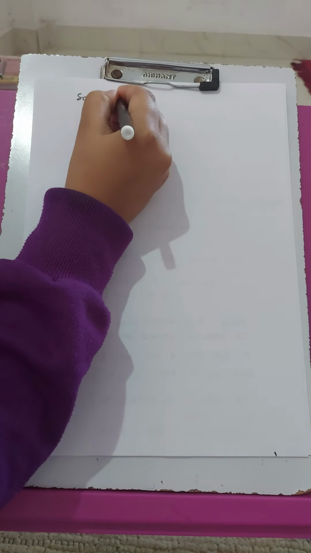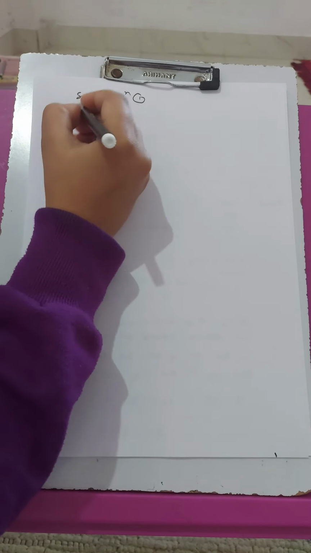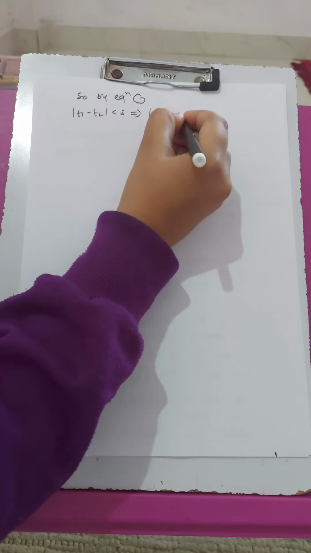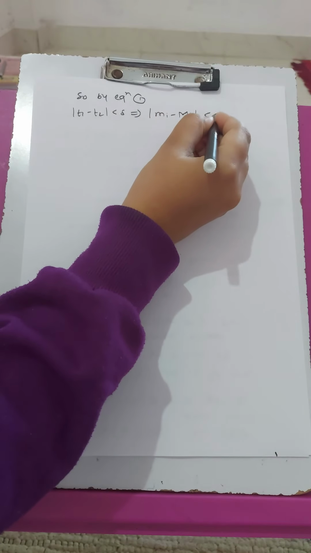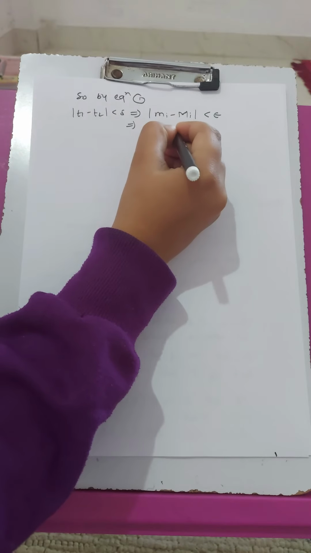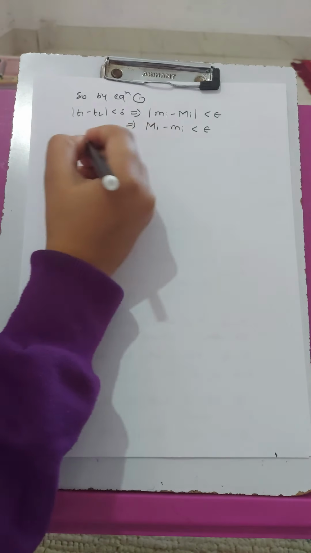So by equation 1 we have modulus of t1 minus t2 less than delta implies modulus of small mi minus capital Mi less than epsilon. So with the help of the modulus we can write capital Mi minus mi less than epsilon.